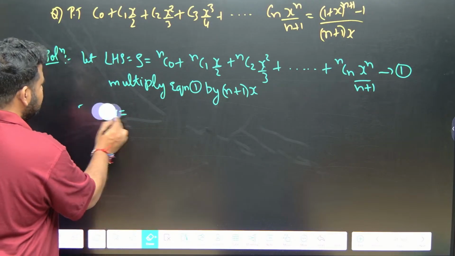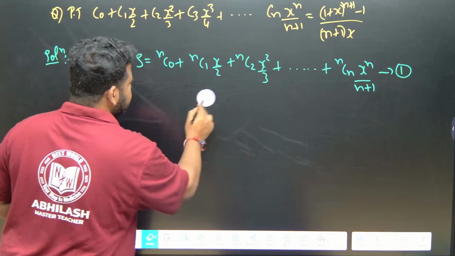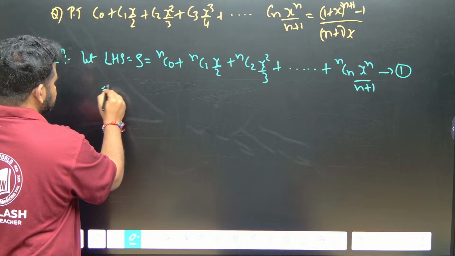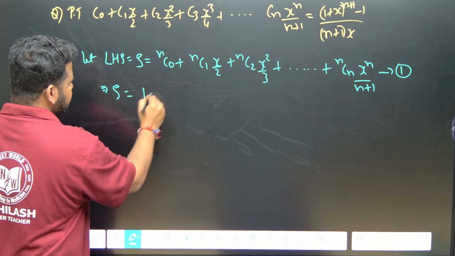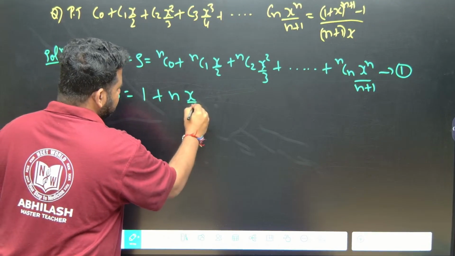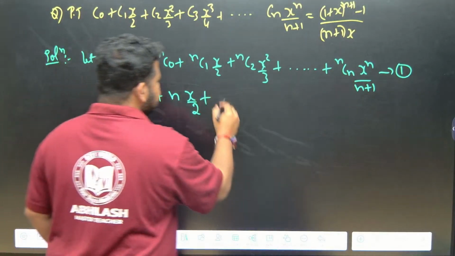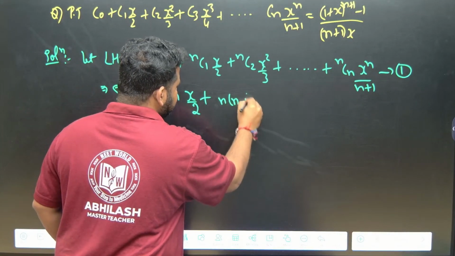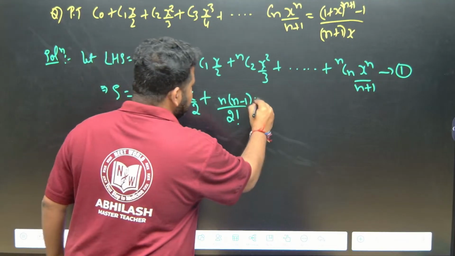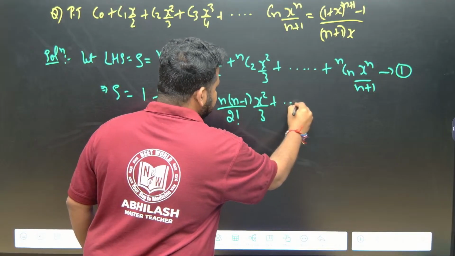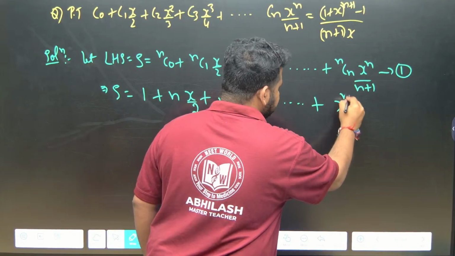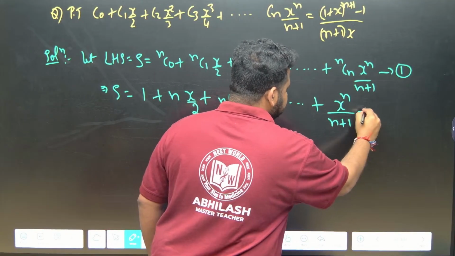Otherwise, let us write one more step. So S is equal to NC0, which is 1. NC1 is n into x by 2. NC2 means n into n minus 1 by 2 factorial, so n into n minus 1 by 2 factorial into x square by 3, plus up to it goes. NCn is 1 itself, so I can write directly x power n by n plus 1. Let this be equation 2.